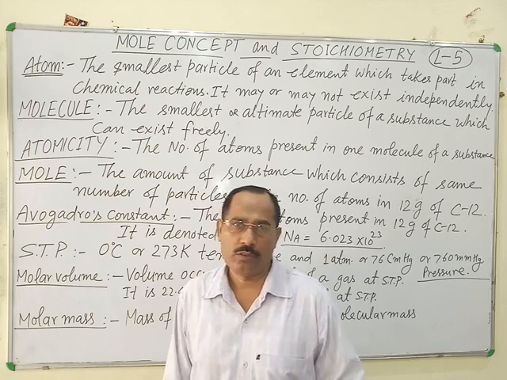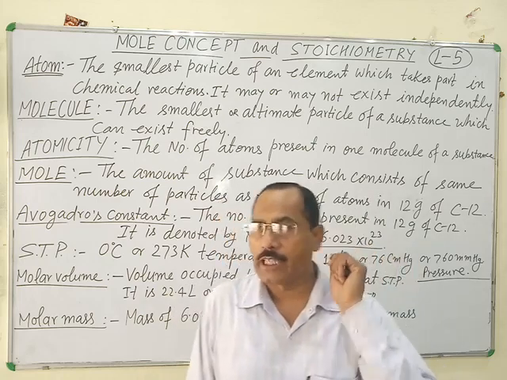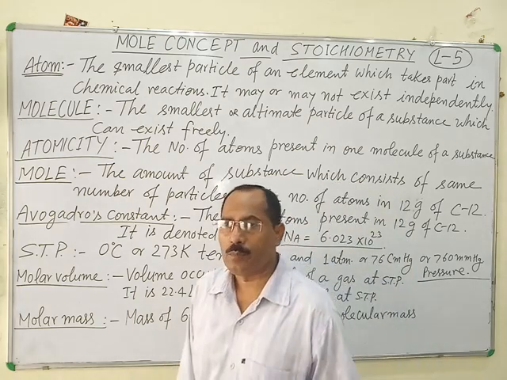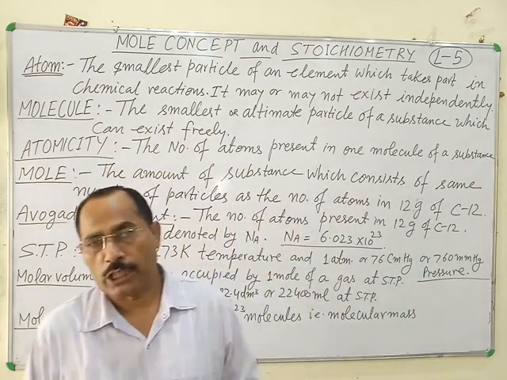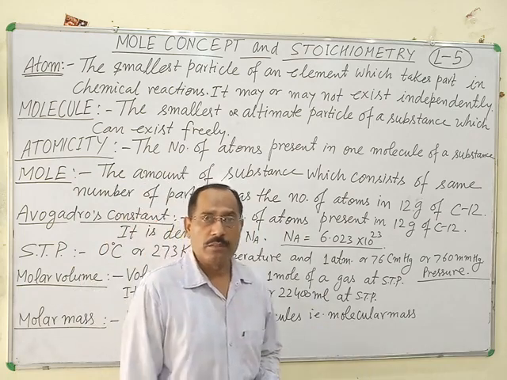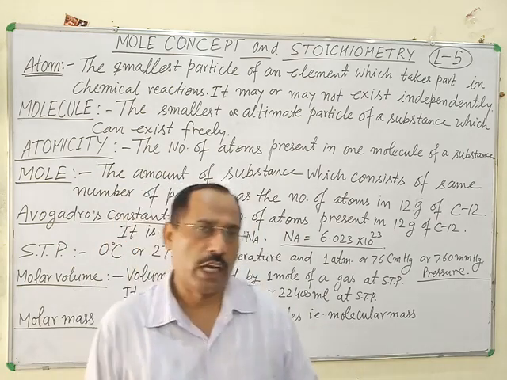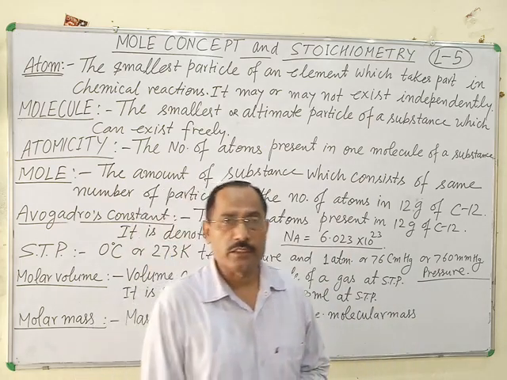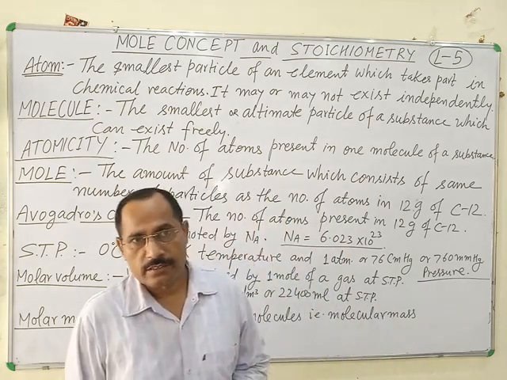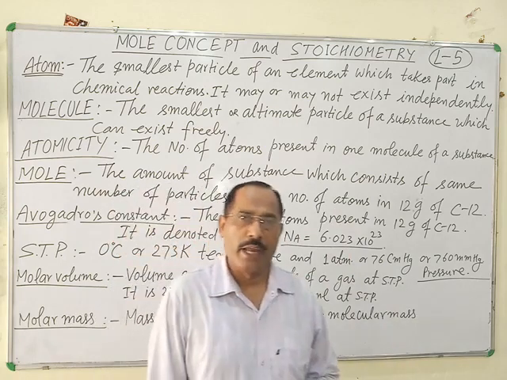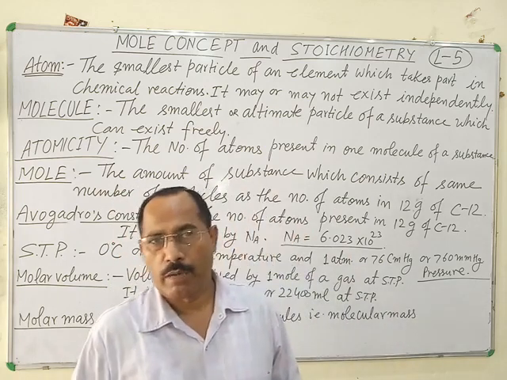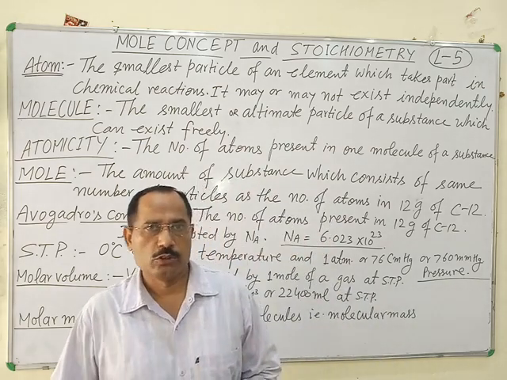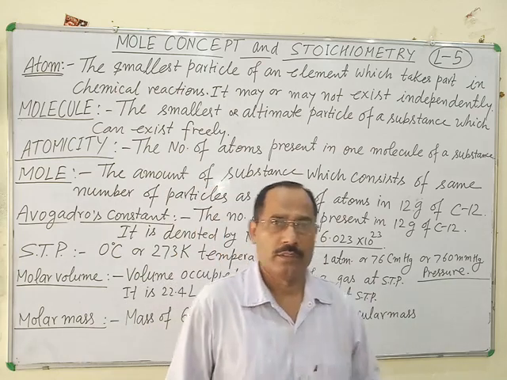Ammonia is a molecule which is written as NH3. In case of NH3, there are 4 atoms: 1 atom of nitrogen and 3 atoms of hydrogen. So ammonia is a tetraatomic molecule and its atomicity is 4. Methane, CH4, 1 atom of carbon and 4 atoms of hydrogen. Total number of atoms is 5. So its atomicity is 5.